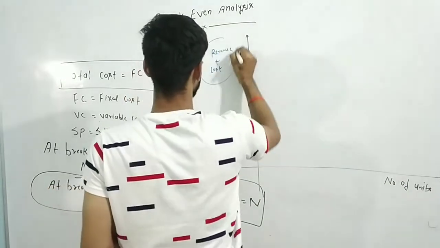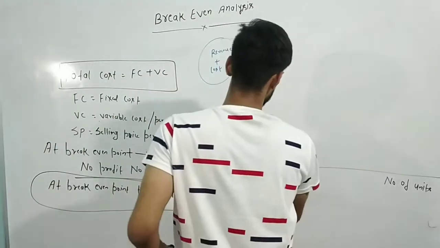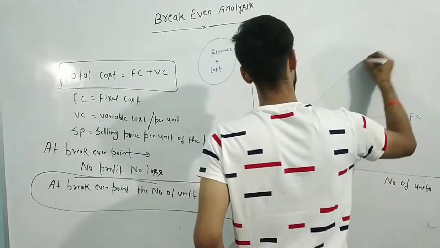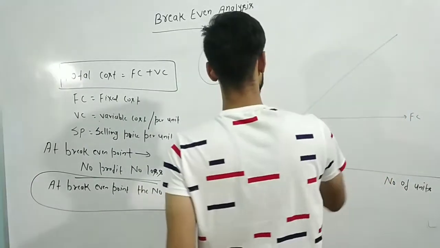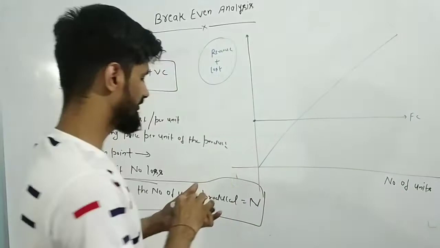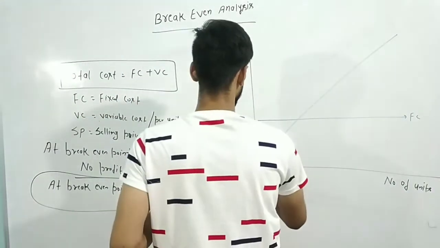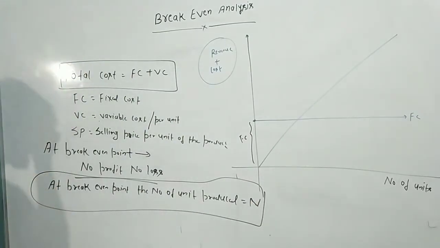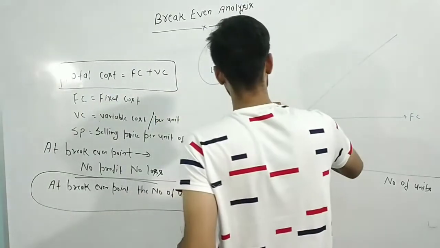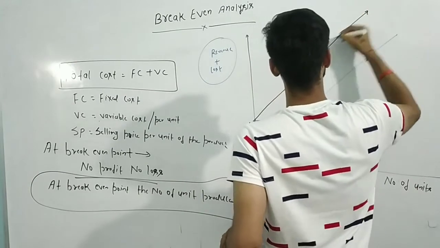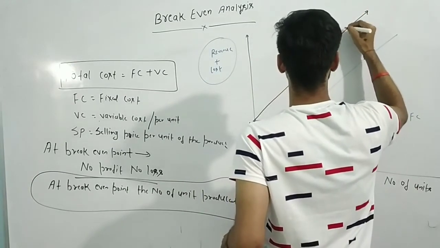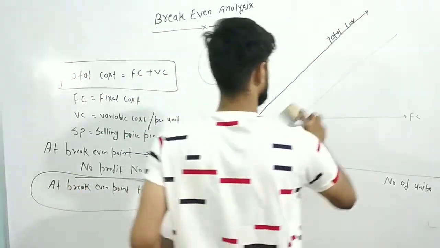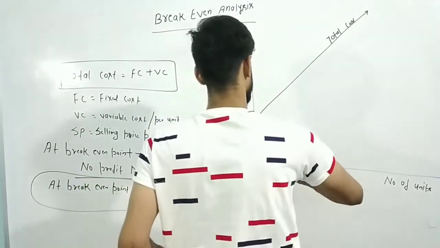Already I have discussed this will be our fixed capital and this will be our variable capital cost. So your total cost graph will start with the fixed capital as an intercept, and the slope will be equal to n. So this will be your total cost. I have already discussed all this, so I am just roughing it out.